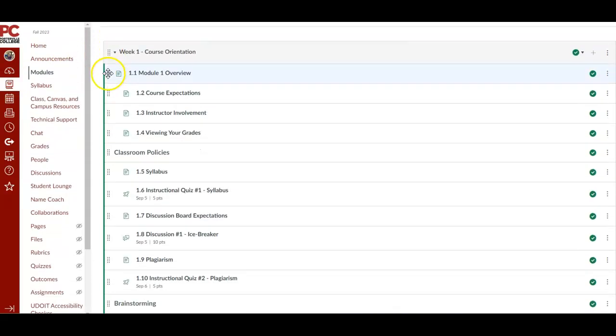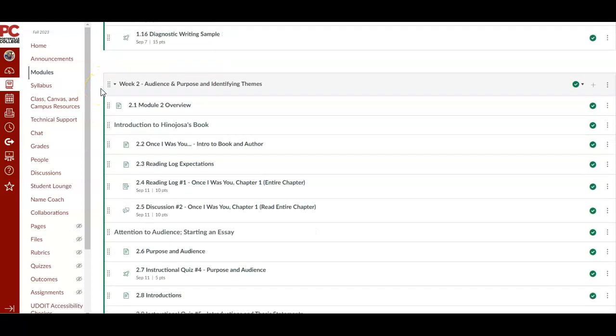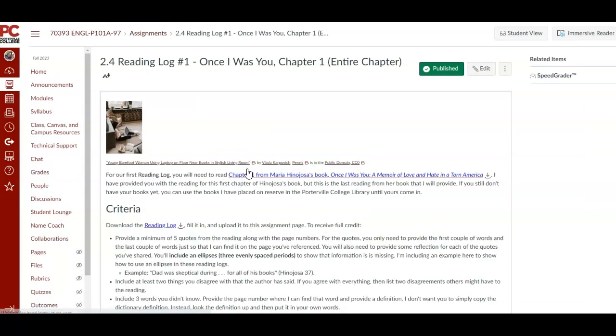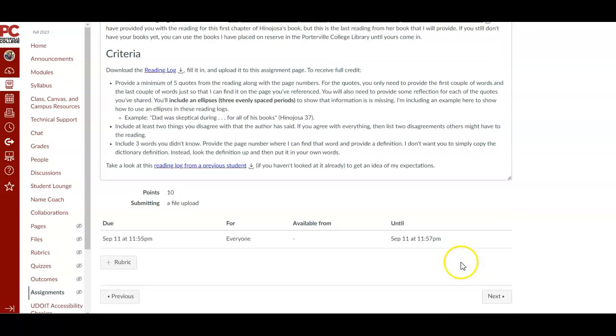I want to take a look at the module for week 2 to show you the different kinds of assignments that we're going to have. We will have reading logs. And with that, you'll want to go in, you'll download the reading log. You can download it each time, or you can download it once and then reuse that and make a new one each time.